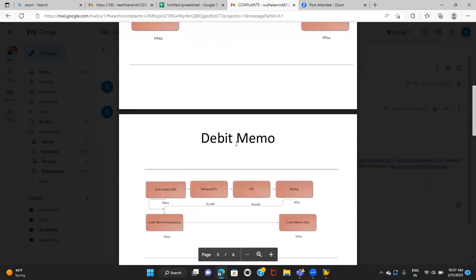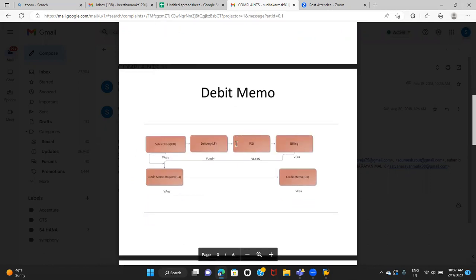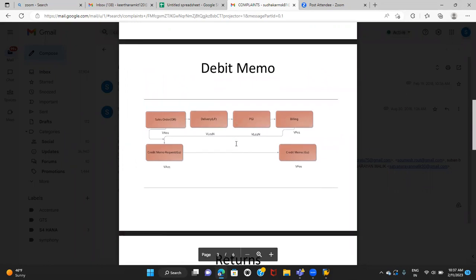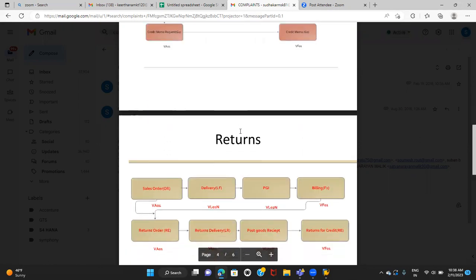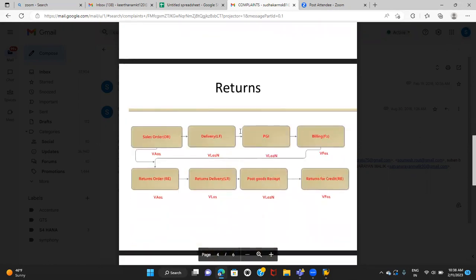The second scenario is the debit memo. The customer is charged less than what was supposed to be charged. Instead of charging a certain amount, the company charged less by mistake or for whatever reason. In this case, the company will collect the money from the customer by issuing the debit memo. Then returns: when the customer returns the material back to the company, for the amount of the returns received, the company will issue the credit for returns. How the returns will be managed and what the movement type is, we also discussed in the last session.